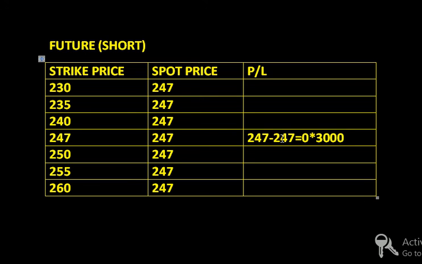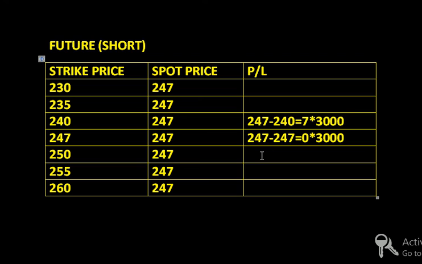If the price goes down below 240 rupees, here we are going to reverse the calculation because we have taken the short position. So that would be 247 minus 240 rupees. We are going to make a profit of 7 rupees for one transaction for a particular stock. Into the lot size we have taken, 3000, here we are going to make a profit of 21,000 rupees.